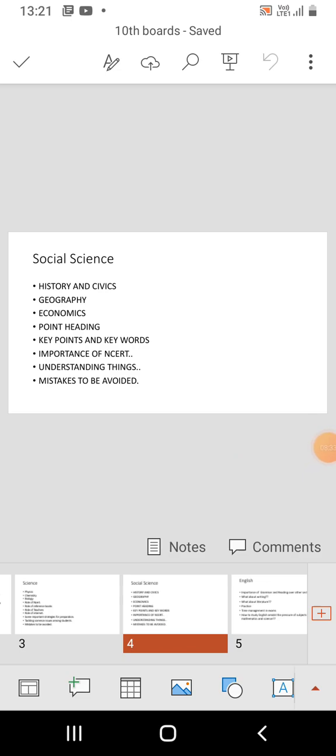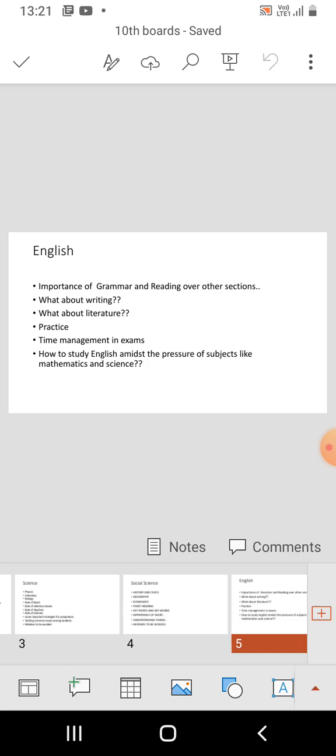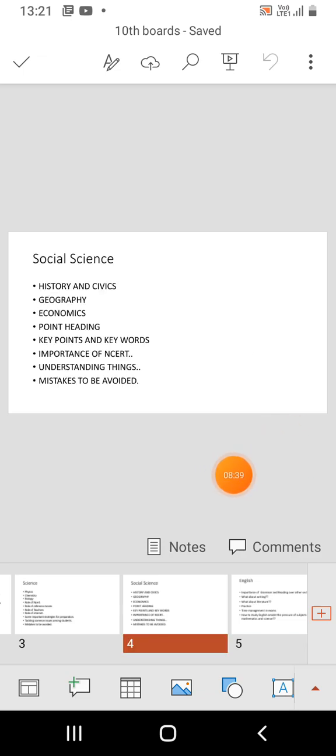and due to that they could not achieve their full potential in social science. They could not score up to their full potential.